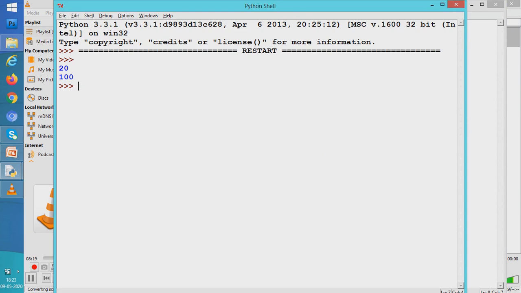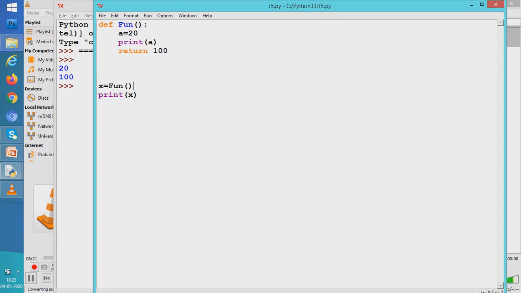So what do we see here? A new concept. What is the concept? A function can return a value. A function has the power to return a value to the statement which called it. And whatever value comes to the statement which called it, that overrides the statement itself.